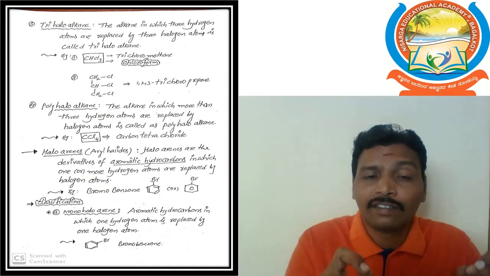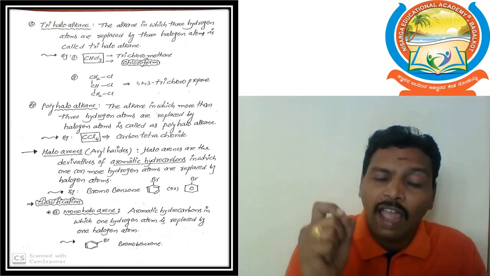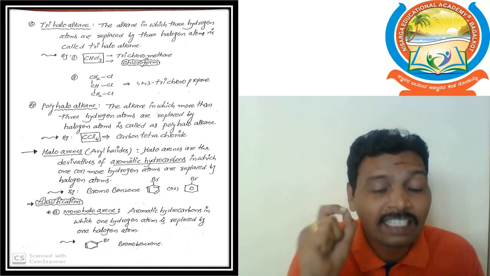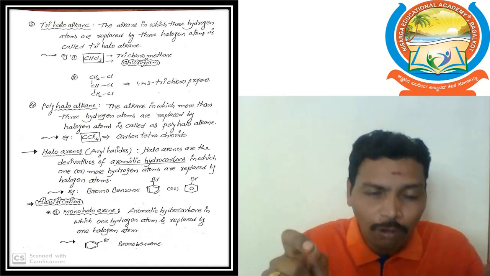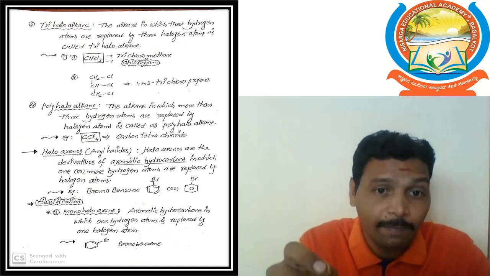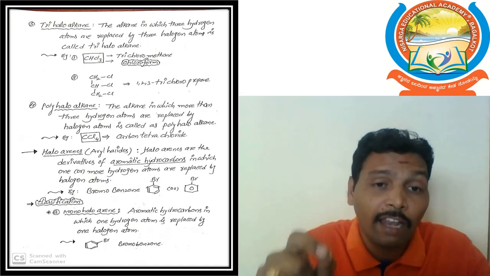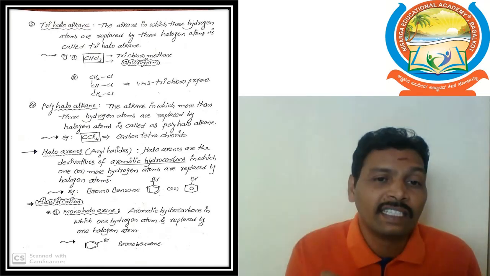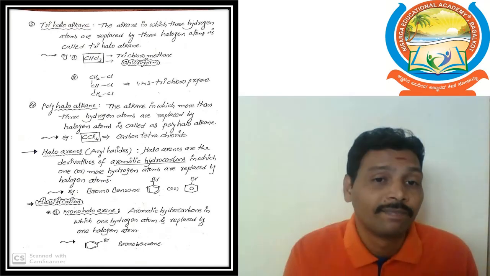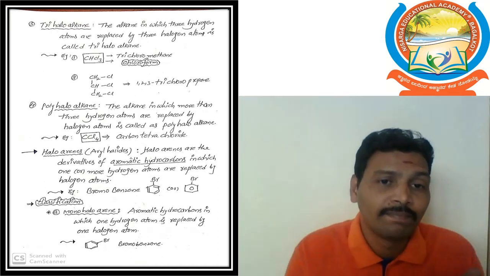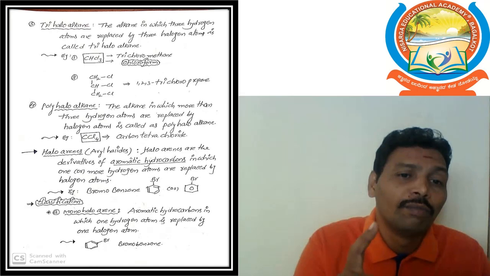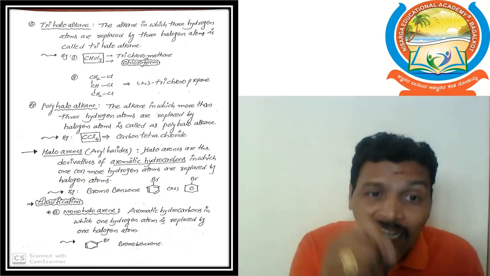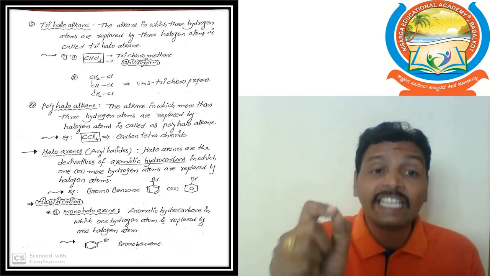So haloarenes means, once again that definition. Haloarenes are the derivatives of the aromatic hydrocarbon like benzene, in which one or more hydrogen atoms are replaced by halogen atoms. Then we can get haloarenes. In this classification, the first classification is monohaloarenes. By that name only we can get some idea. Mono means one, halo means one halogen. Monohaloarenes. Arene is nothing but benzene.